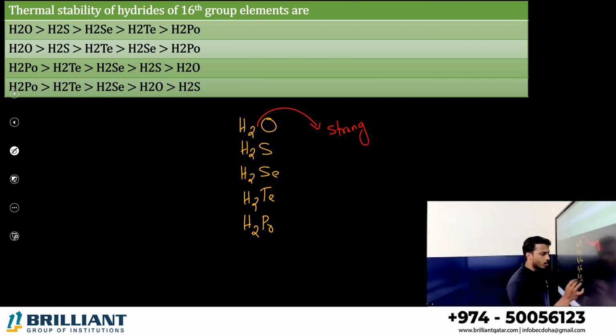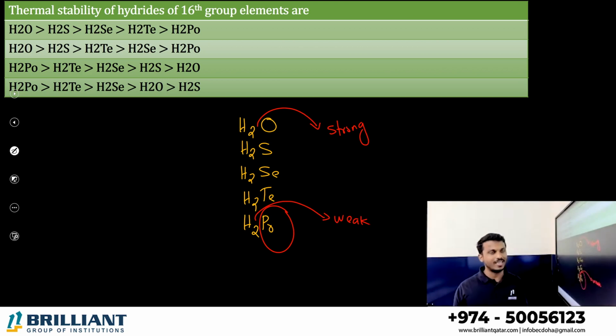While coming down the group, the anion size becomes very large, so the bond becomes very weak. So which one has the highest thermal stability? H2O. So from top to bottom, thermal stability decreases: H2O, H2S, H2Se, H2Te, H2Po. Option A can be the answer.